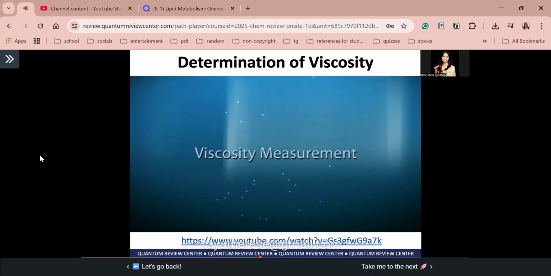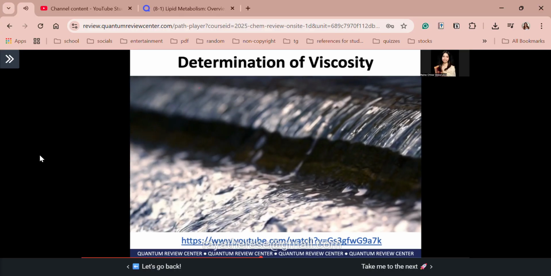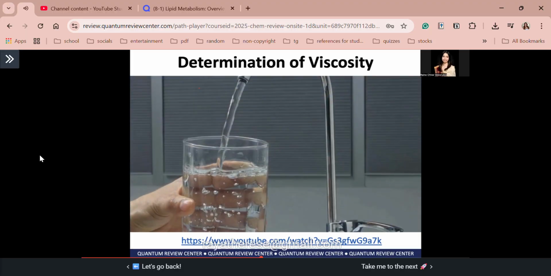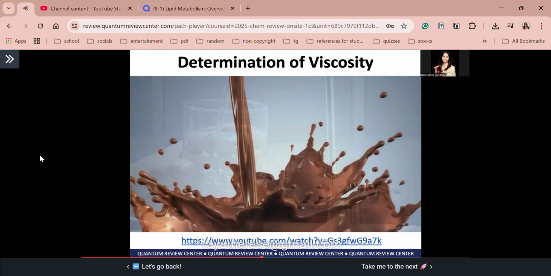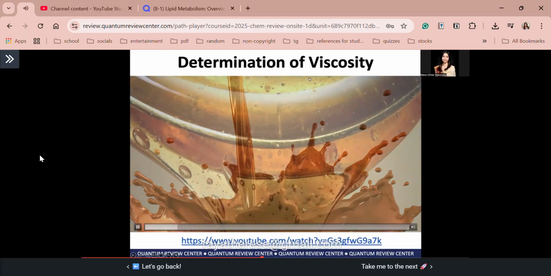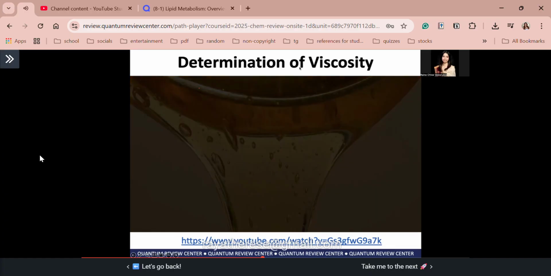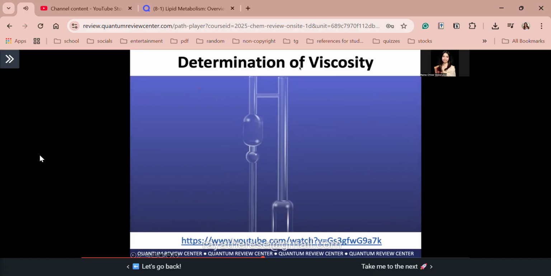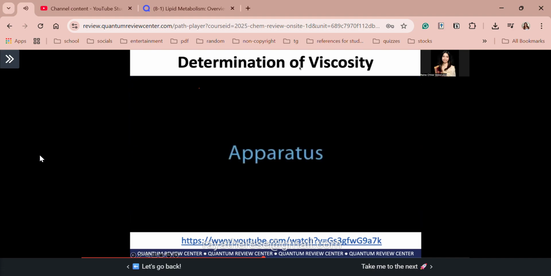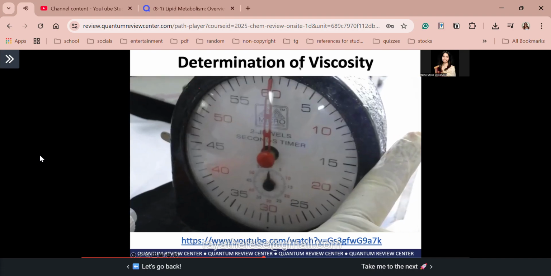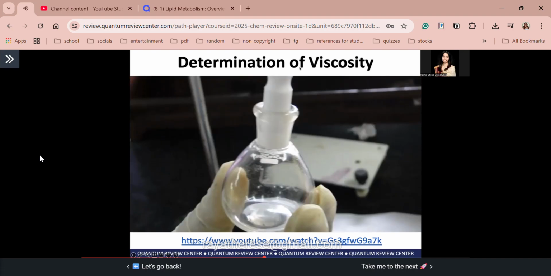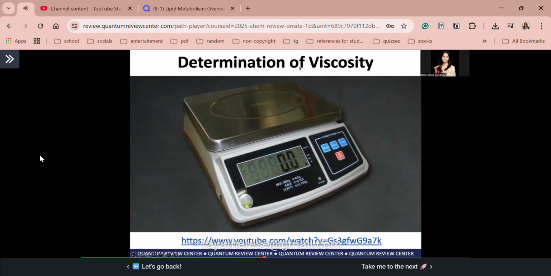Viscosity measurement. All fluids, liquids and gases exhibit a characteristic property of flowing under an applied force, which could be even the force of their own weight, and the ease with which they flow differs from liquid to liquid. The property of resistance to flow when a stress is applied to a liquid is called its viscosity. Here, the aim is to find the absolute viscosity and the unknown composition of a given mixture. Now the apparatus used: watch bottle, stopwatch, Ostwald's viscometer, unknown liquid, pycnometer or RD bottle, pipette, a vein balance.